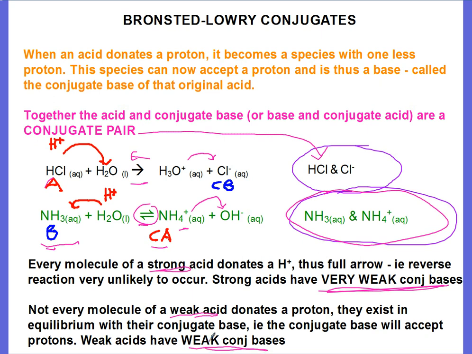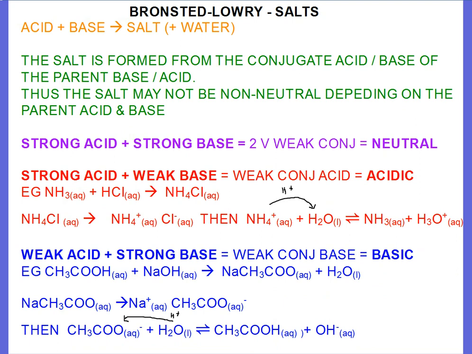And that concept of weak acids having weak conjugate bases and strong acids having very weak conjugate bases is important when we start thinking about neutrality of salts. Now, salts are formed from acid-base or neutralization reactions. We know that acid plus base goes to salt plus water. We know that water is a neutral chemical, but that salt is actually formed from the conjugate acid and conjugate base of the parent acid and base. And therefore that salt's not necessarily neutral, depending on the strength of those original acids and bases.